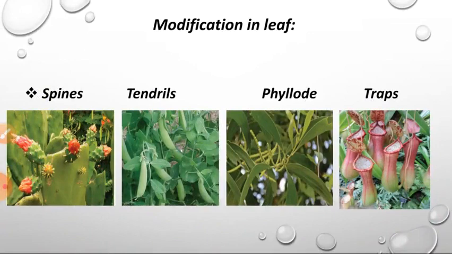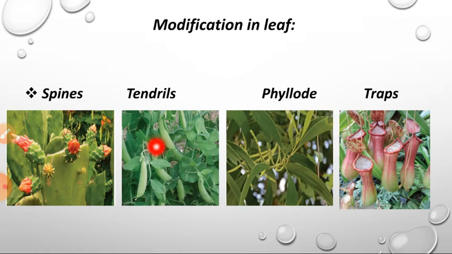Next one, modification in leaf. Spines. Spines are nothing but thorns. In the Opuntia plant, leaves are modified into spines or thorns. Tendrils: in Gloriosa superba, leaf tips turn into tendrils, and in Pisum sativum, terminal leaves are modified into tendrils. Do you know what a tendril is? It is a coil-like structure. And terminal leaves means end leaves.